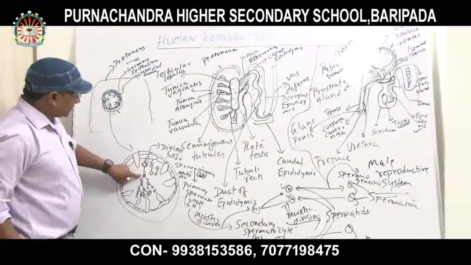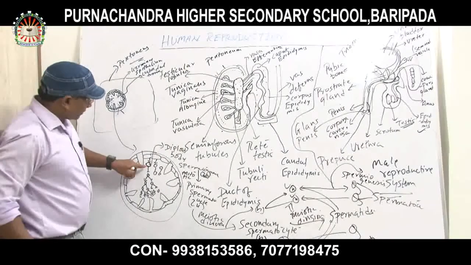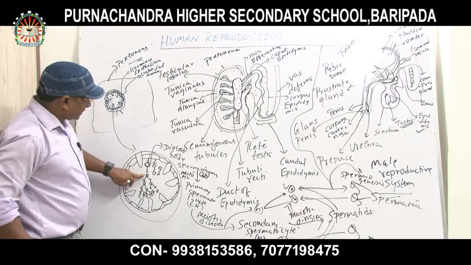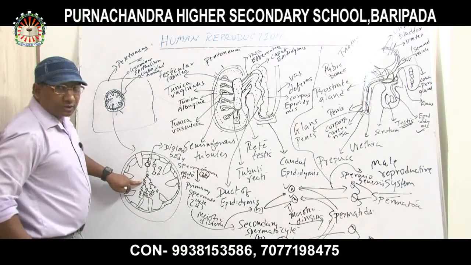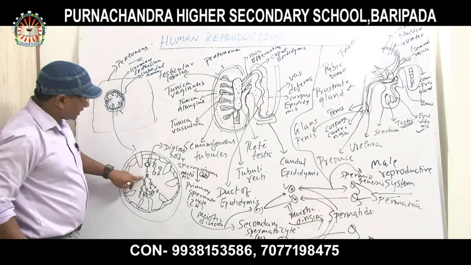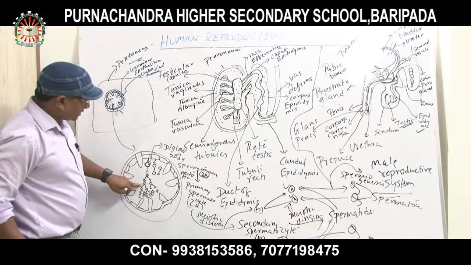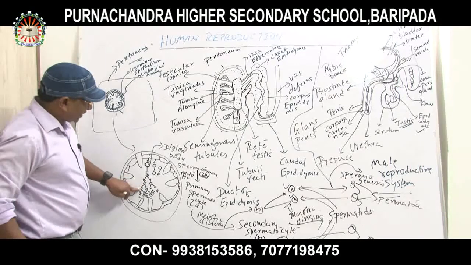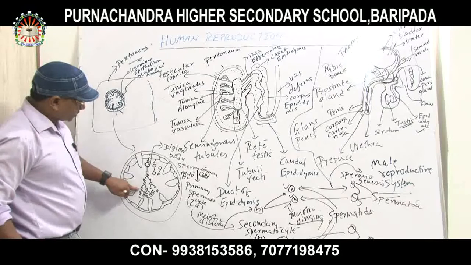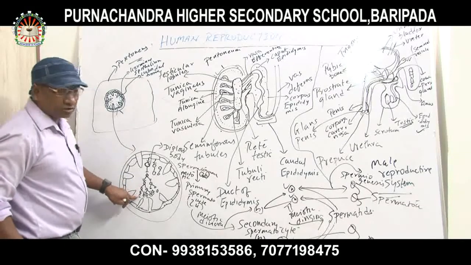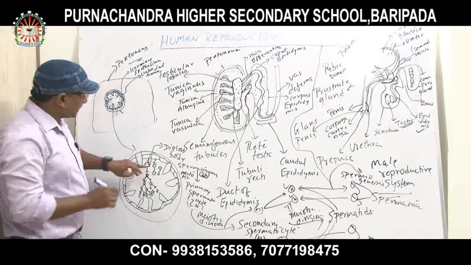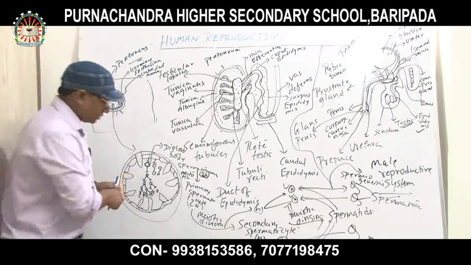Then secondary spermatocytes, and the division between these is meiotic division. Then the second meiotic division produces spermatids. Spermatids to spermatozoa, and that process is spermiogenesis. Now again I am going to explain these things in a sketch way.